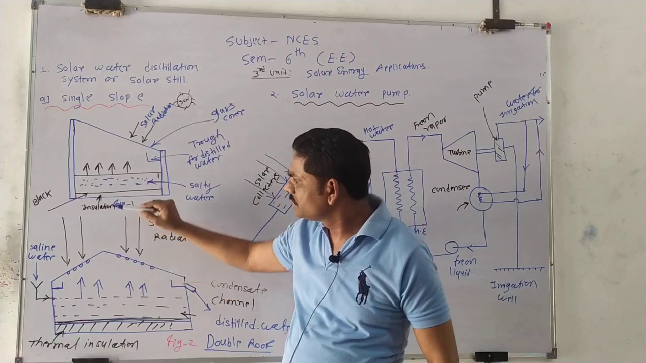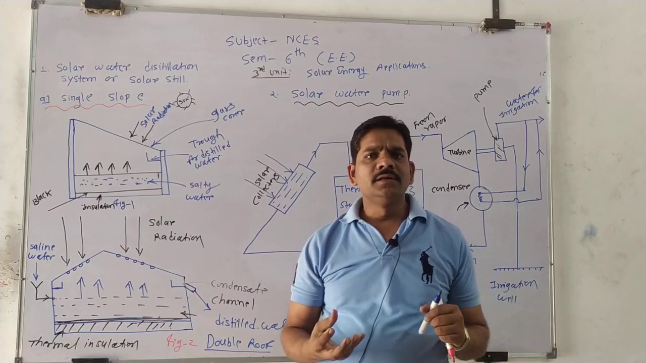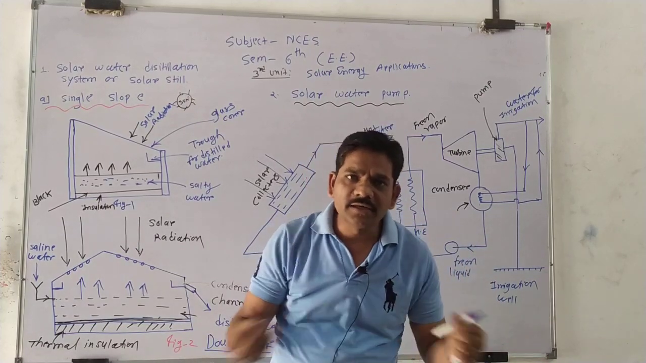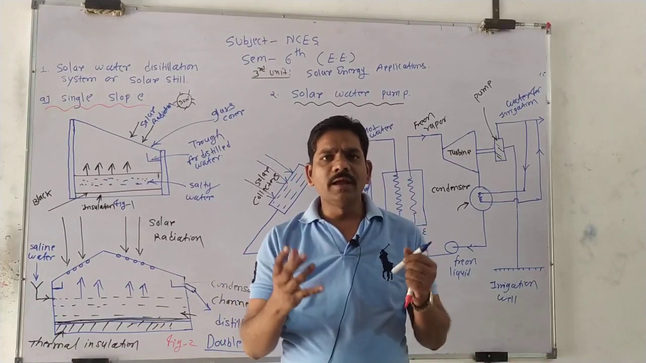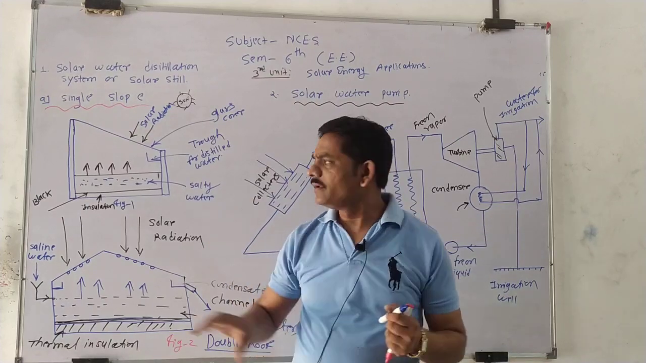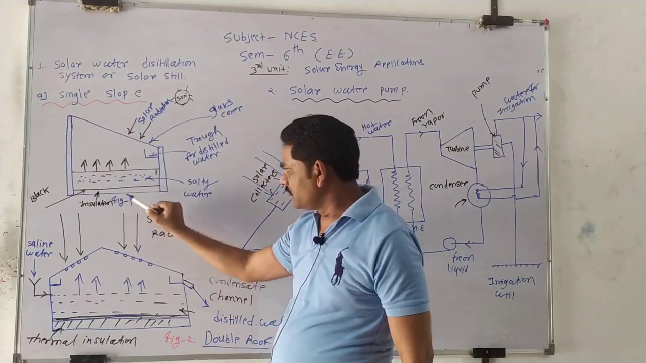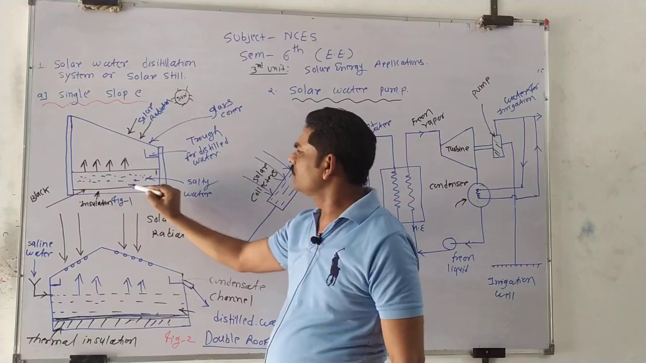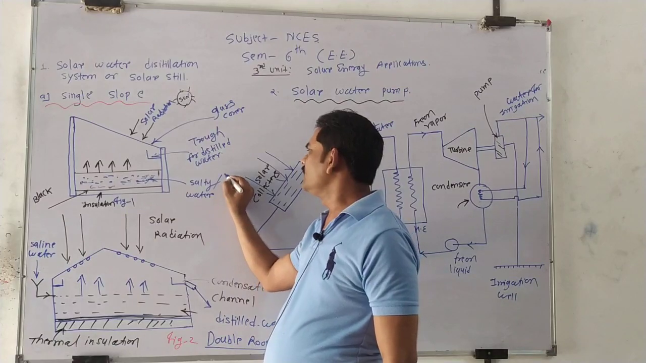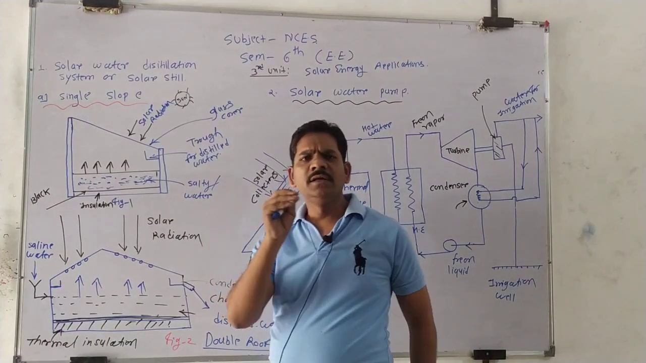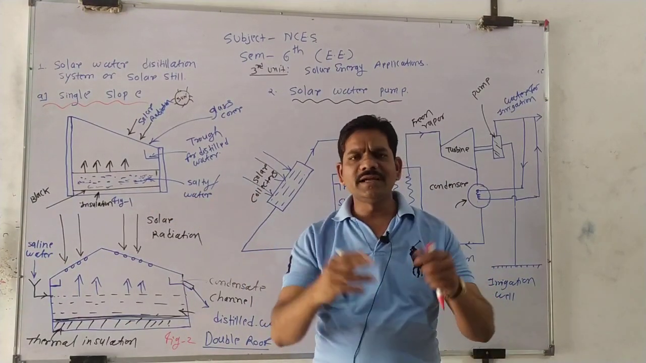Then after that, we provide insulation. Why provide the insulation? The role of the insulation is to avoid heat losses from the solar system into the surroundings. Our aim is to trap a lot of solar energy in the solar water distillation system. This is the use of the insulation. This is the salty water or saline water, which means it is in an impure form, right? This impure water is filled inside the basin.